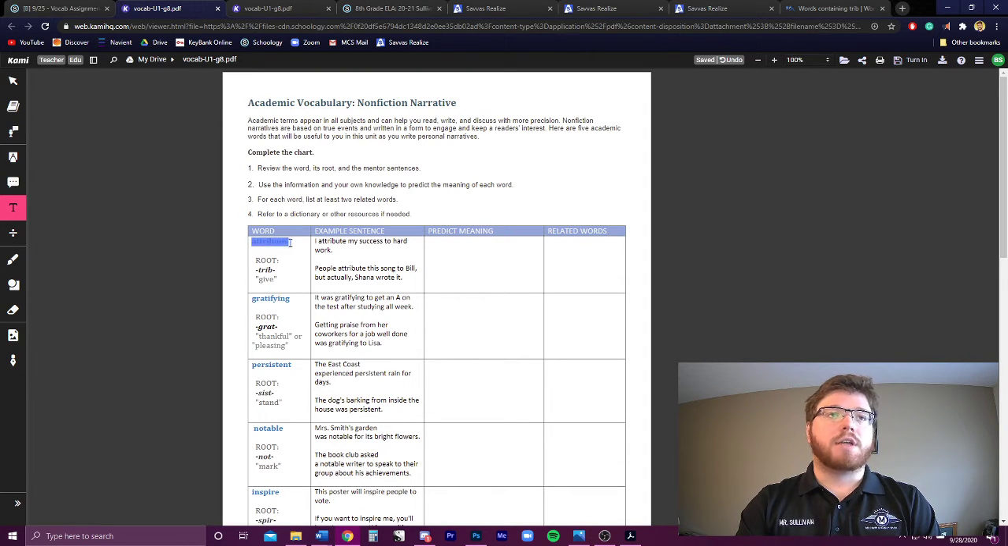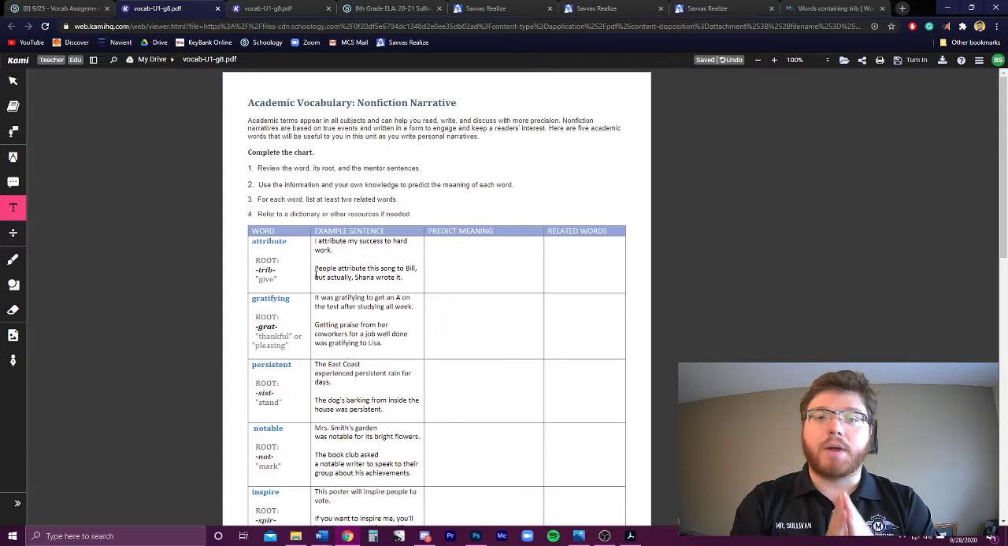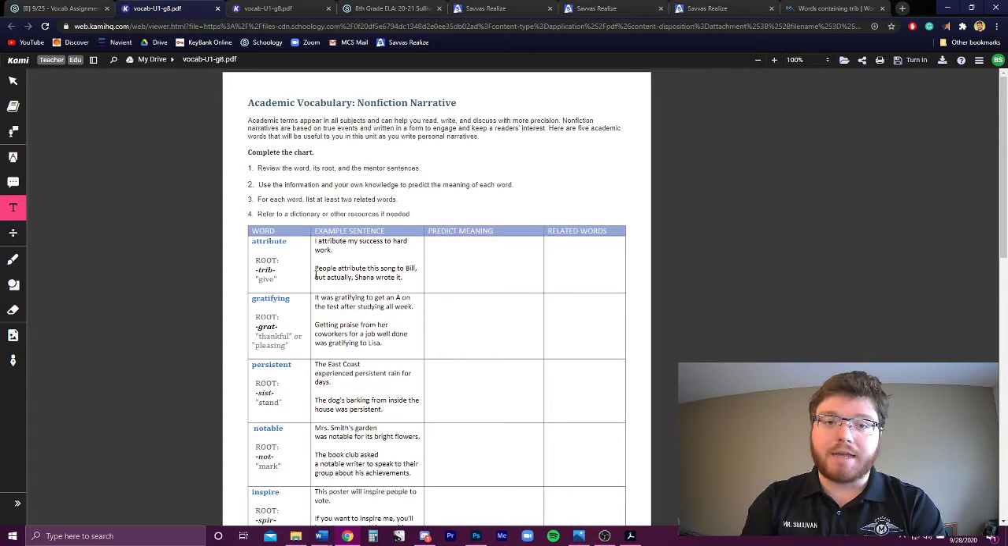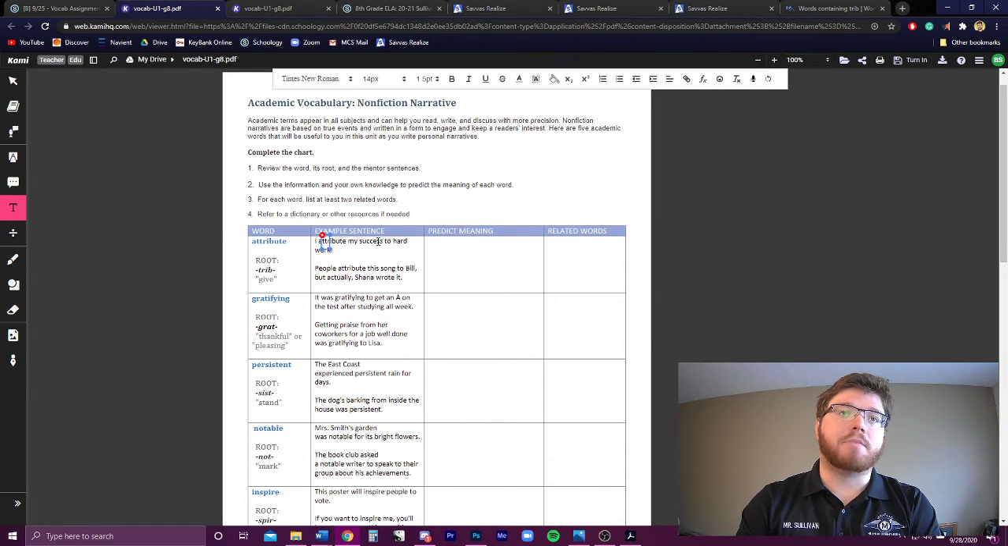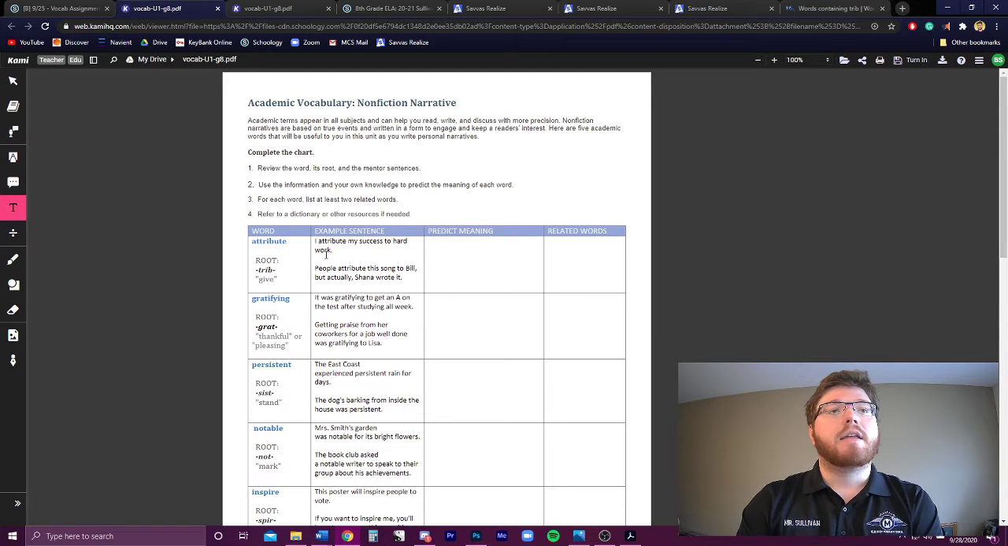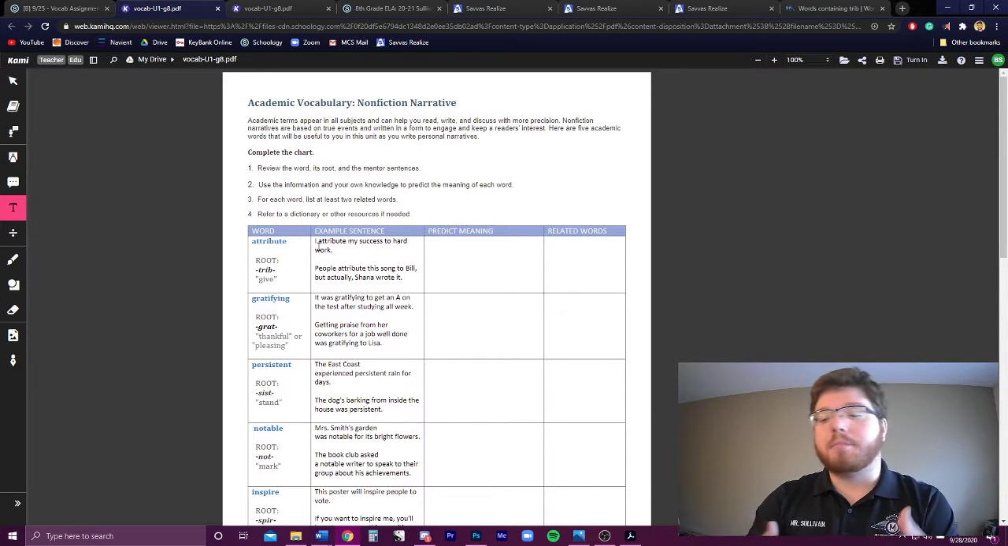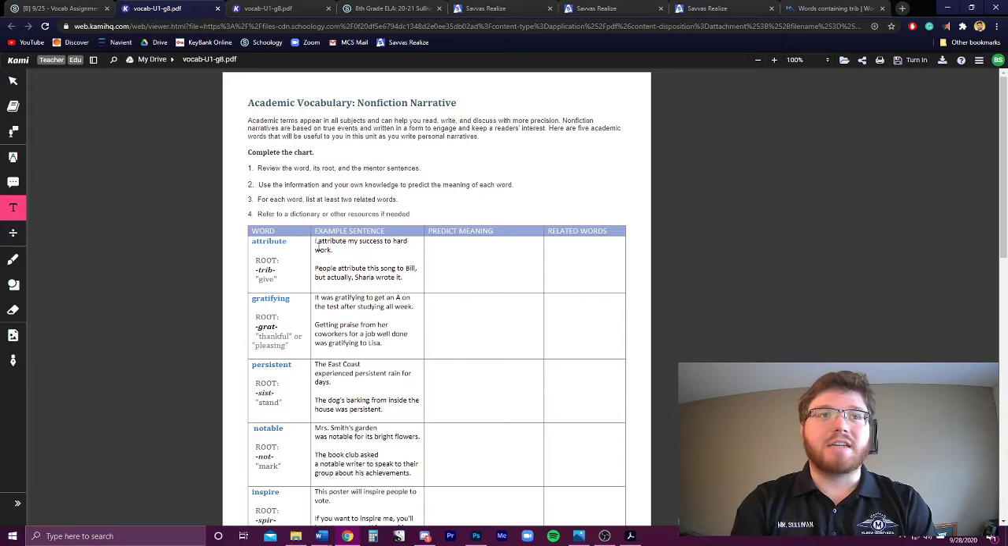The instructions tell you to look at the word. The first word is attribute. The root is trib. So a root is the part of the word that gives the word meaning. So the root trib means give. So any word that has trib in it is going to have something to do with giving. If we read the example sentence, like I attribute my success to hard work, then we know that attribute must mean something to do with giving. So I give my success to hard work.